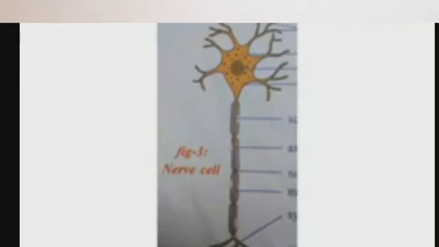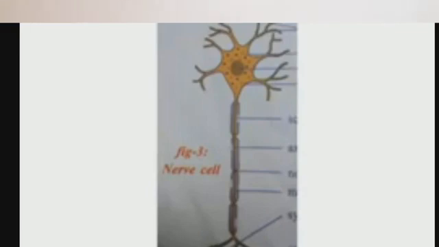The number of neurons in our nervous system is 10 billion. A neuron consists of 3 distinct parts. They are the cell body or cyton, dendrites and axon.